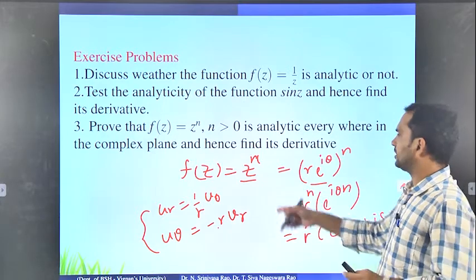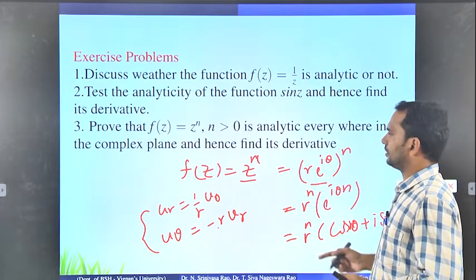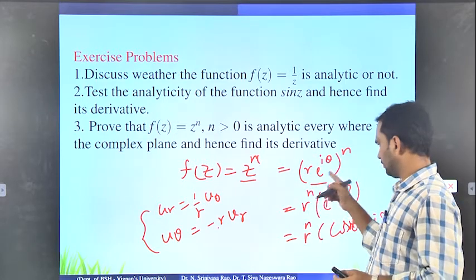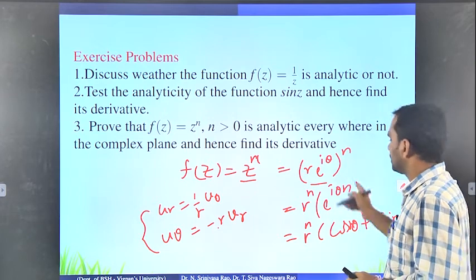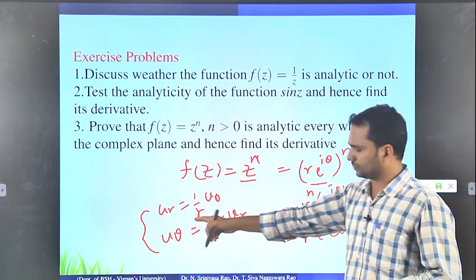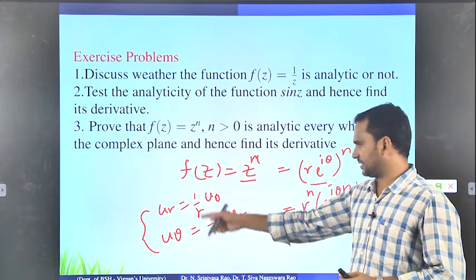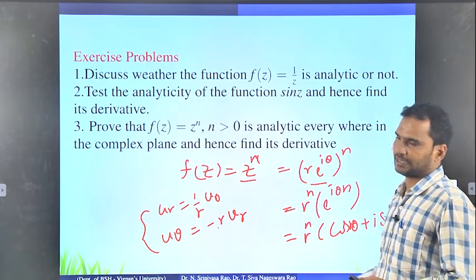This way you have to check the third problem, whether it is analytic or not. First you have to find the real part and the imaginary part. Once the real and imaginary parts are decided, you have to go for the CR equations. If the CR equations are satisfied, then you can say that it is analytic.